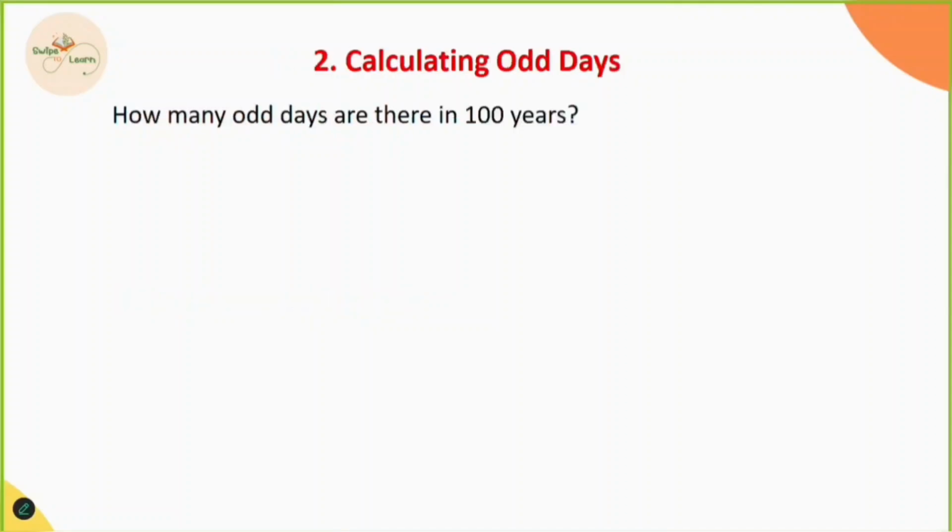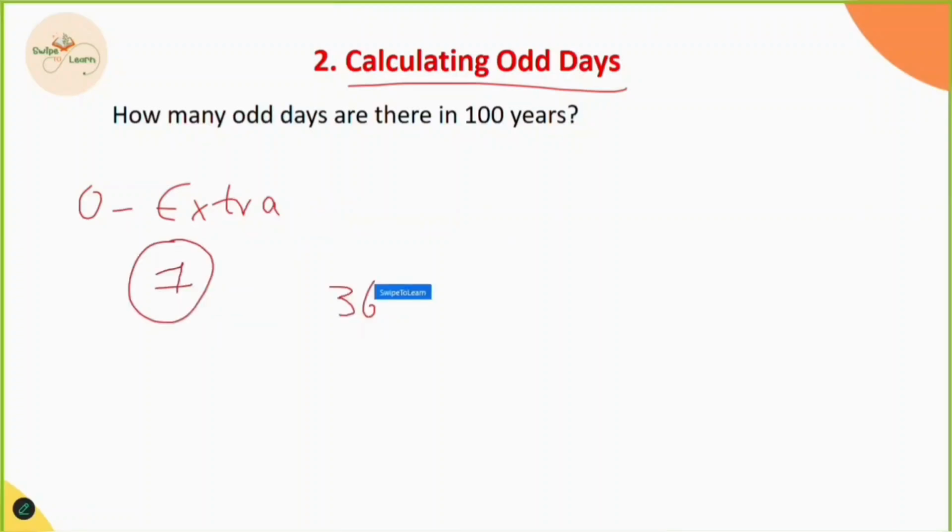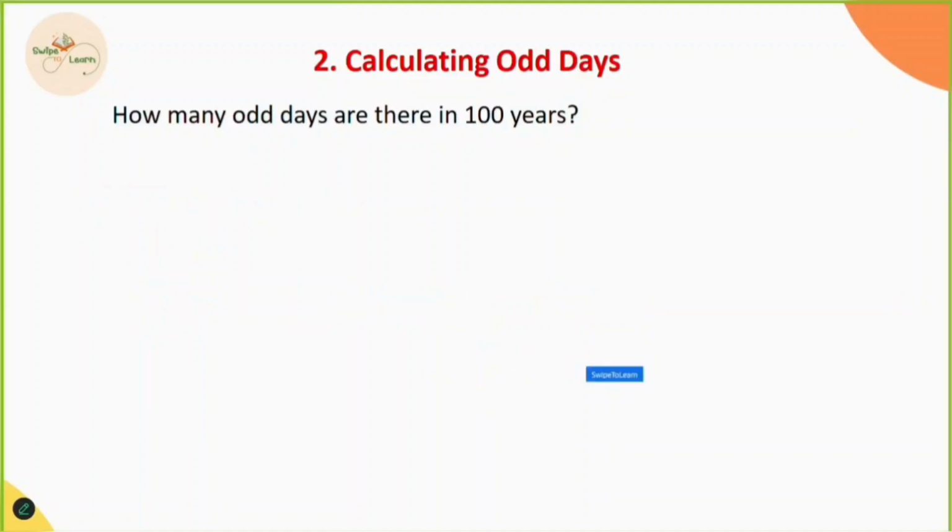Moving next, calculating the odd days. We know that odd days are the extra days which we get after grouping the weeks of 7 days. In 365 days, which means in a non-leap year, we have 1 extra day, and in a leap year, we have 2 extra days. The given question is: how many odd days are there in 100 years? Okay, the given time period is 100 years.